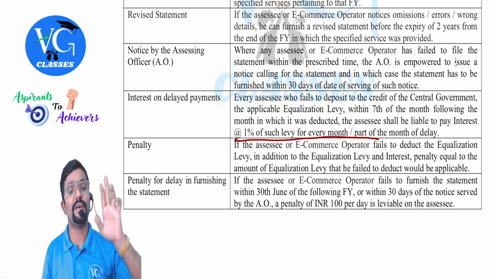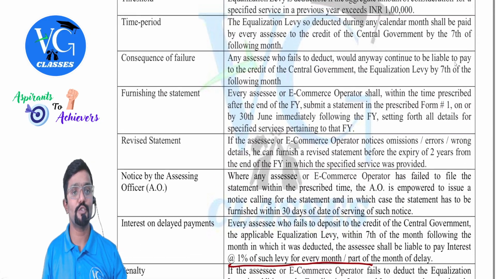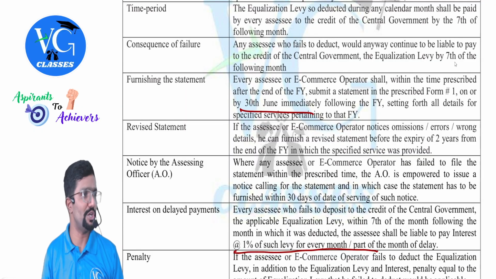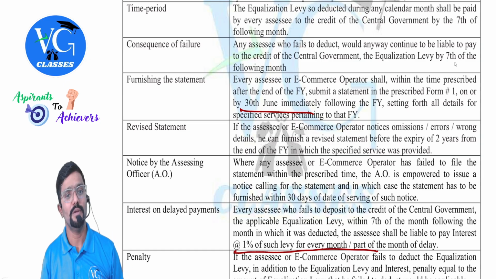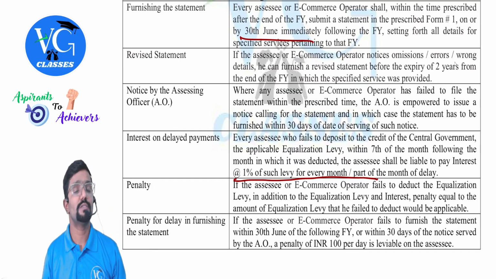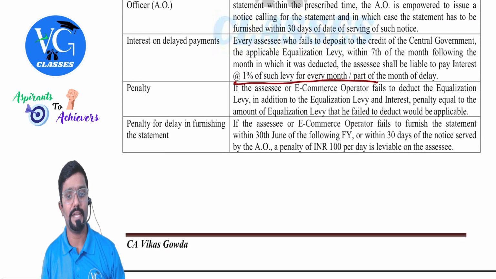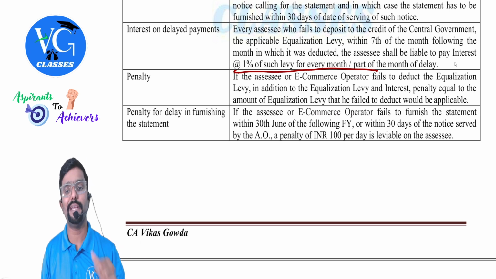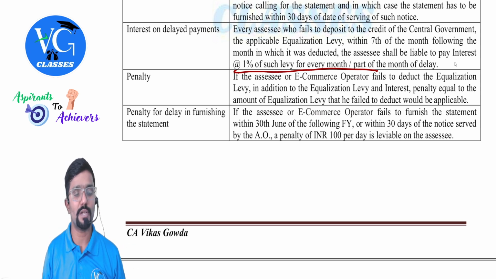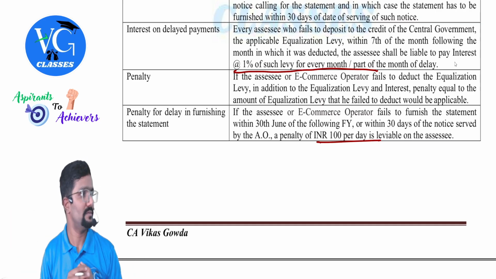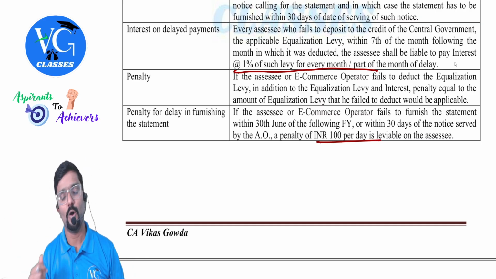Then penalty for delay in furnishing the statement. The assessee, that is the payer, is supposed to file a statement by 30th June of the next financial year. That is nothing but 30th June of the assessment year. Or if he has not done it, at least the assessing officer will send a notice to file it within 30 days. Sir, I am not done. Then what? There is a penalty for that also. If the assessee or e-commerce operator fails to furnish the statement by 30th June of the following financial year or within 30 days of the notice by the assessing officer, then a penalty of 100 rupees per day will be levied. For how many days? Till I file it. Okay, guys.